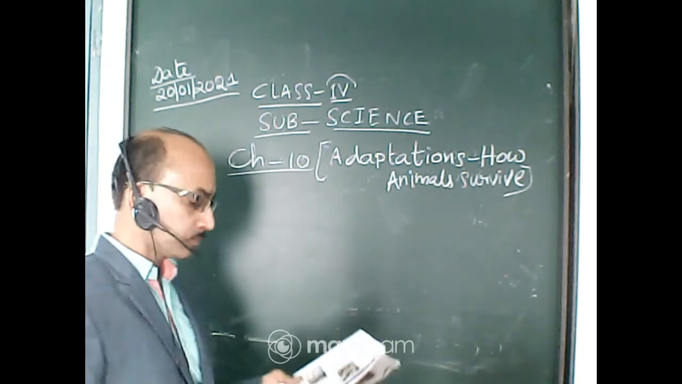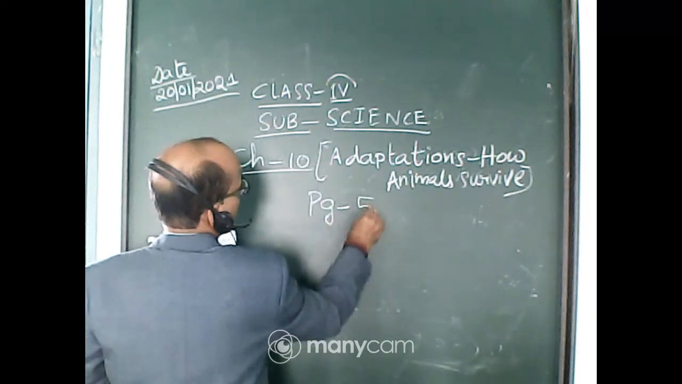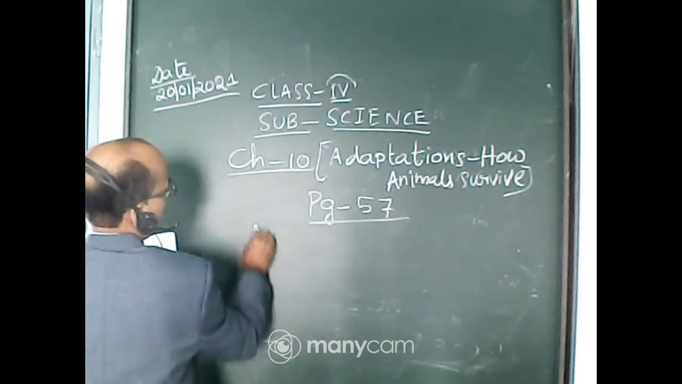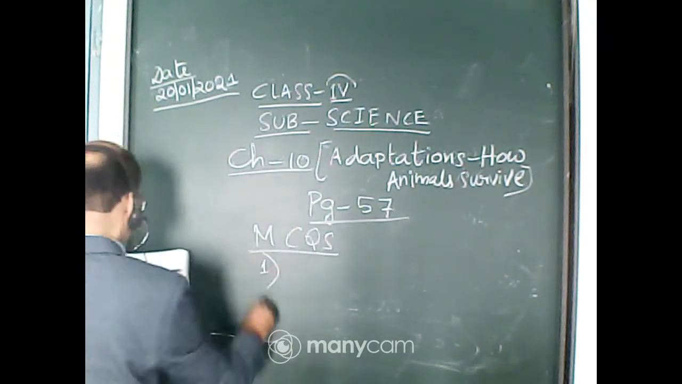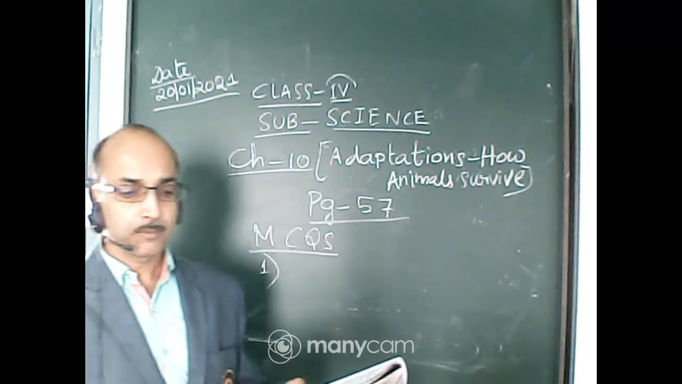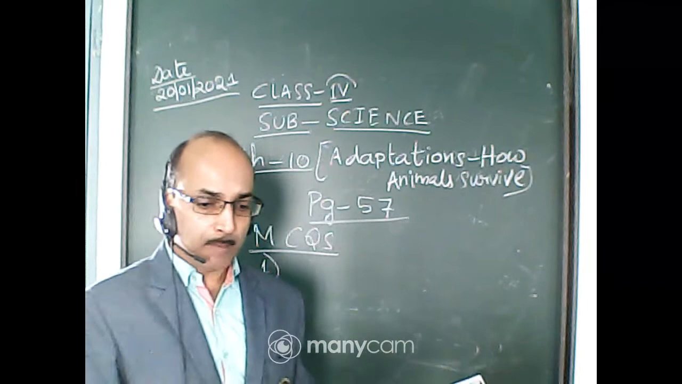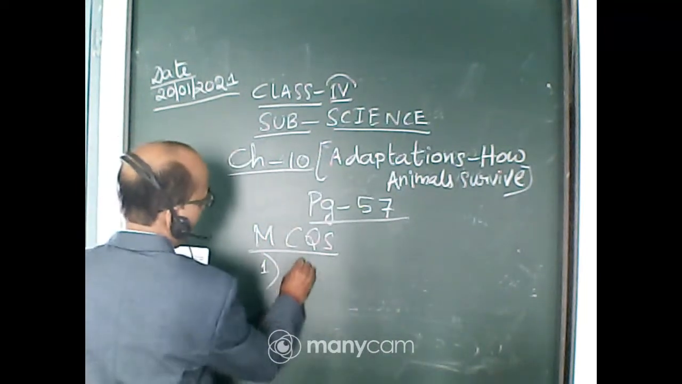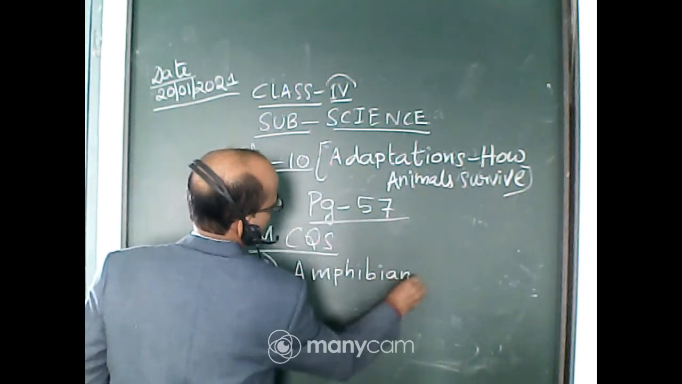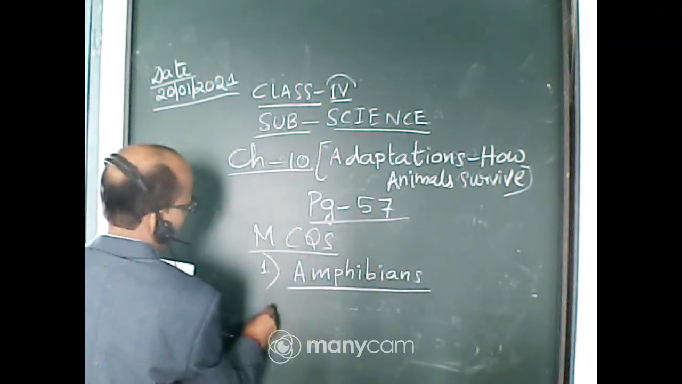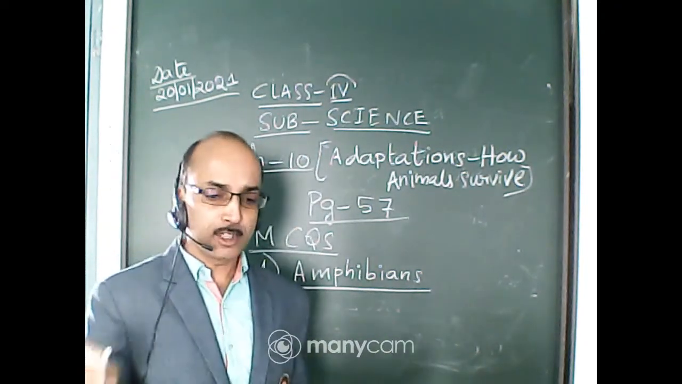Now this is page number 57 I am talking about. We'll solve the MCQs now. First of all, tick the correct answer. Animals that live both on land and in water are called amphibians. They are called amphibians because they live both on land and in water.